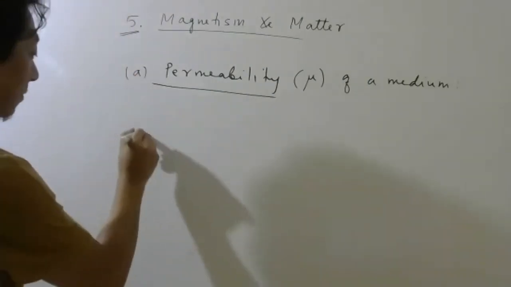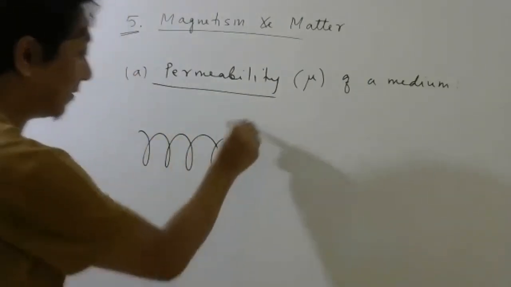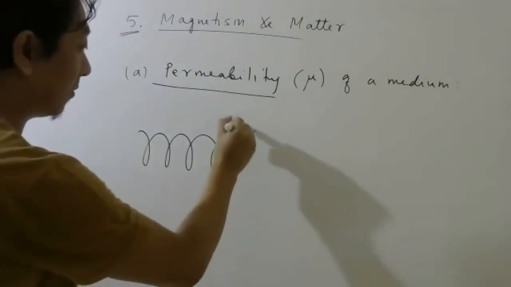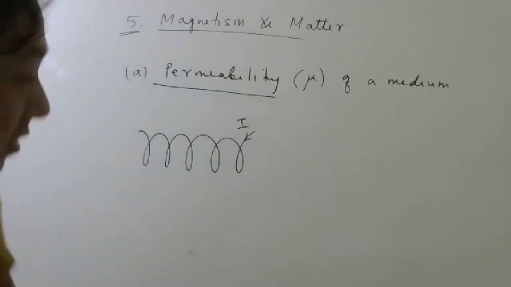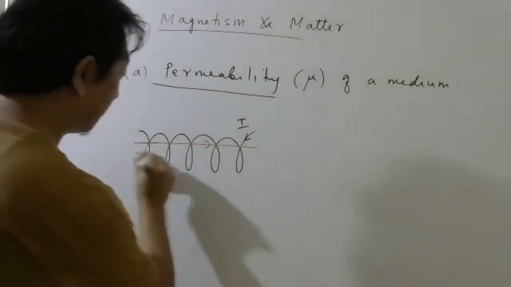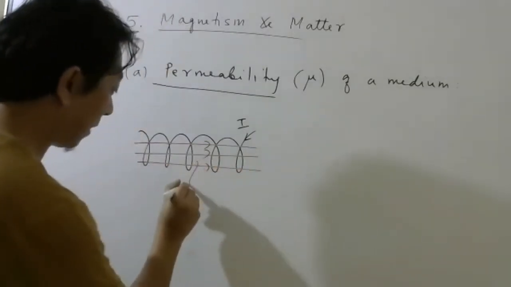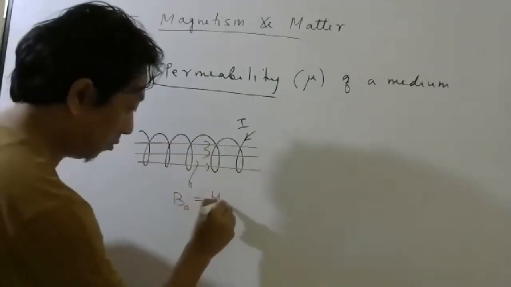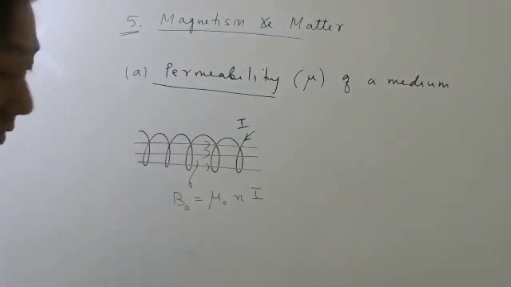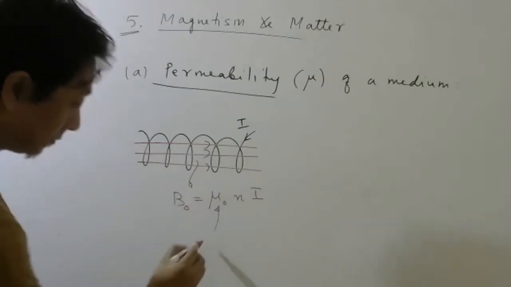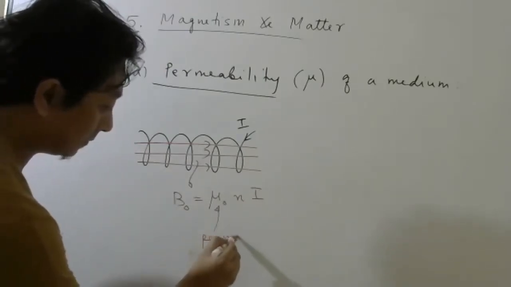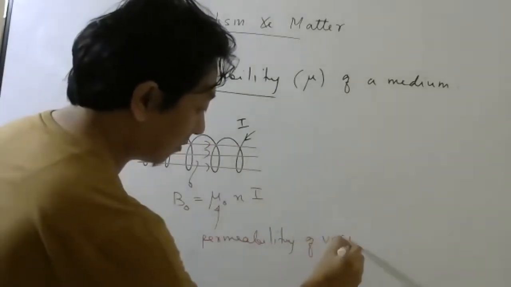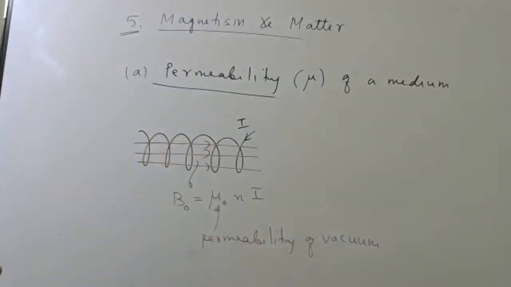So look here. Imagine I take a solenoid, I connect a battery, and you know current will flow. Once current flows, there will be a magnetic field inside. And that magnetic field, when nothing is there in the material, we write as mu naught Ni. This mu naught is what we call the permeability of which medium? Vacuum.